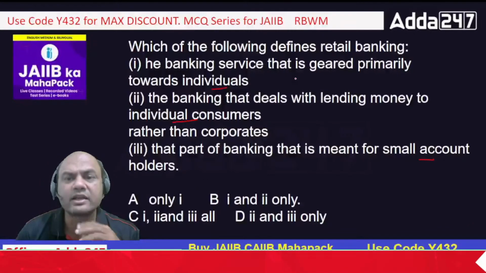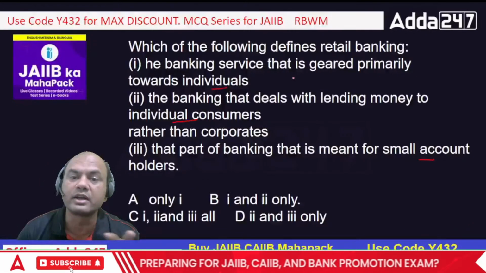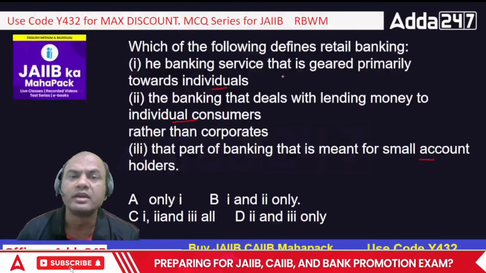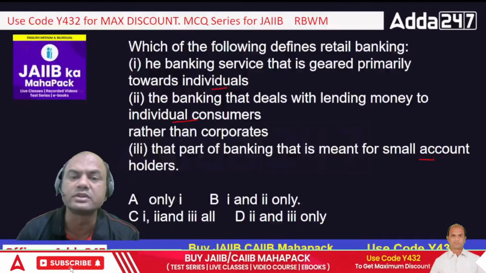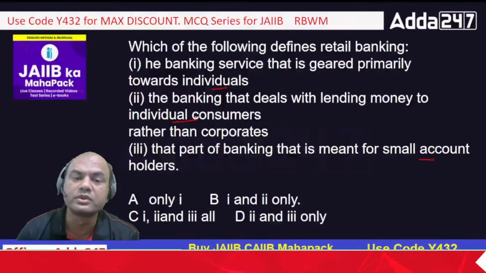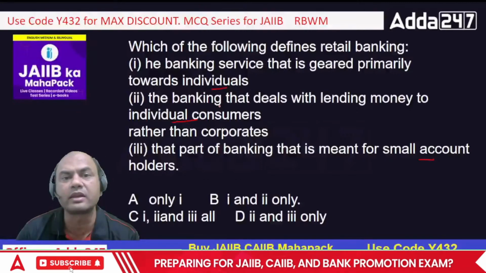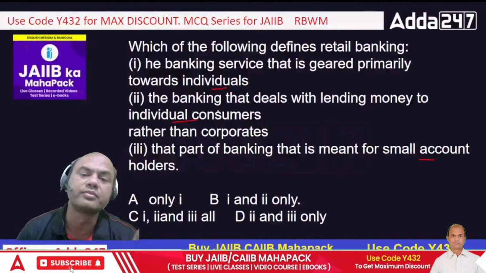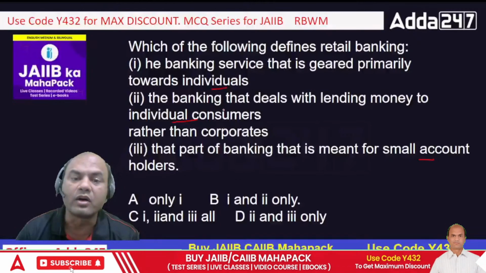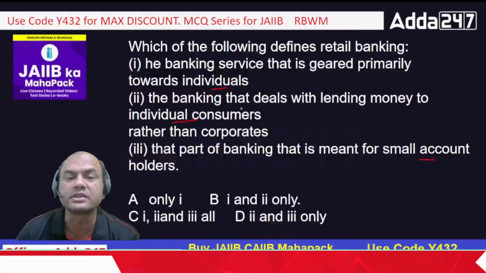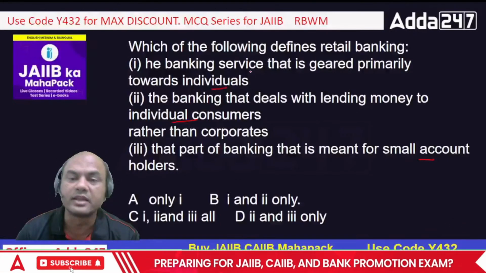Everyone. See here, in general banking we are talking of the daily banking which we do. In our branch, we always see those retail customers, individuals coming to us. You give loans to individuals: housing loan, consumer loan, car loan, two-wheeler loan, gold loan. All these loans are given to individual consumers. Then the third part is small account holders.